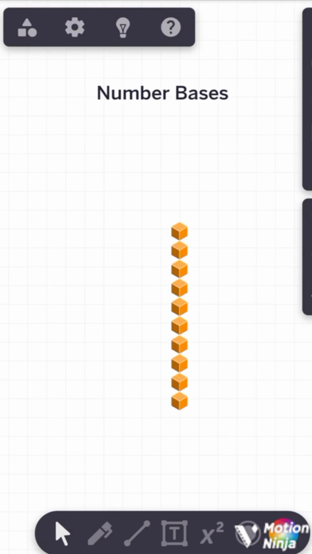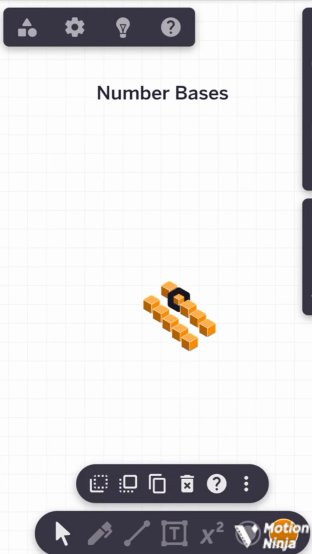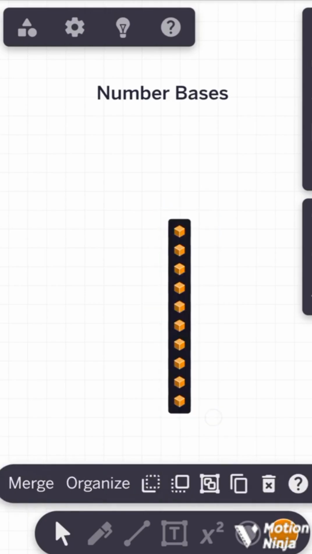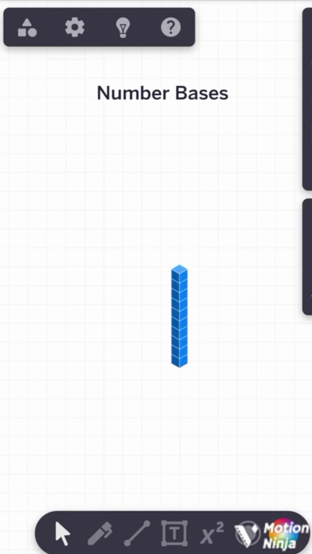This is 10 ones. 1, 2, 3, 4, 5, 6, 7, 8, 9, 10. And they are ones, ones, ones. There are 10 of them. Right? Very good. Whereas this one is 1 ten. You can see it's just only one copy like this. So, don't confuse the both of them. 10 ones, 1 ten.